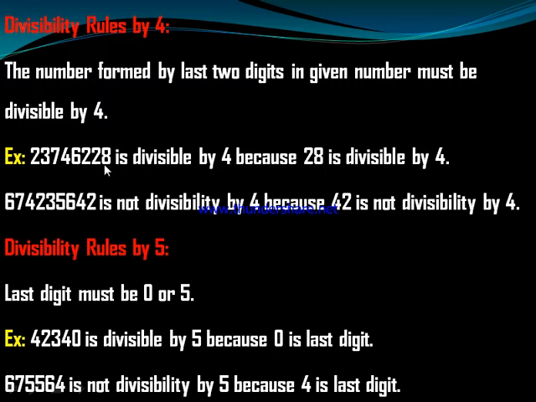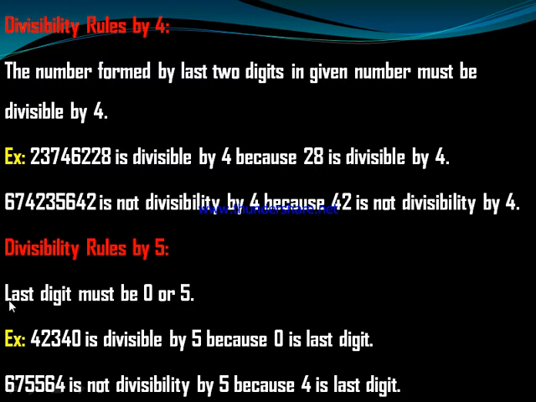Here 28 is the last 2 digits, and 28 is divisible by 4 because 24 is divisible by 4. Another example: 42 is the last 2 digits, which is not divisible by 4. So the number is also not divisible by 4.